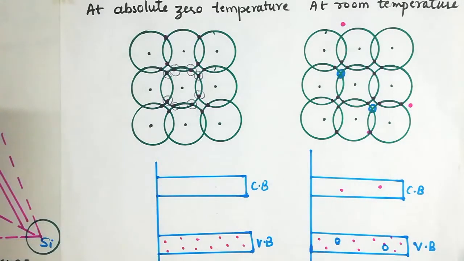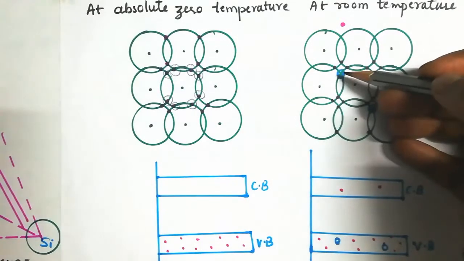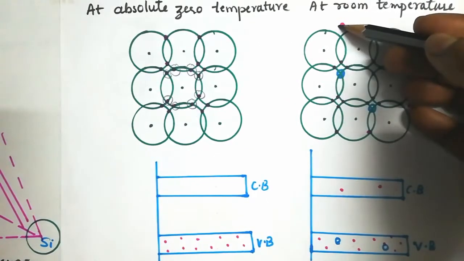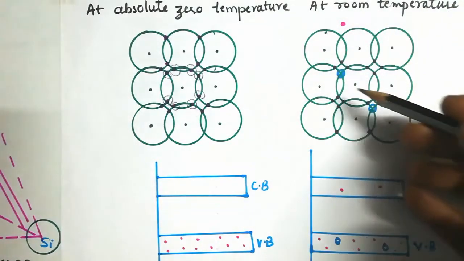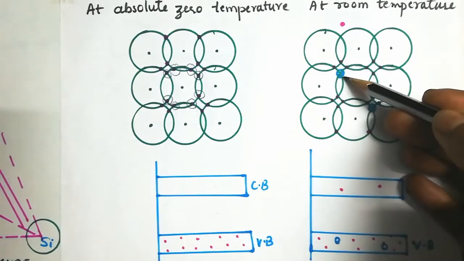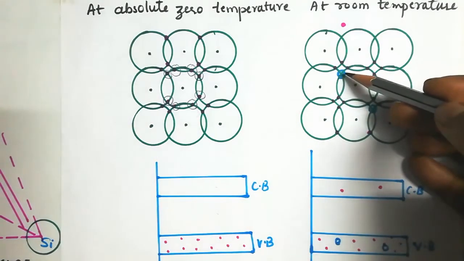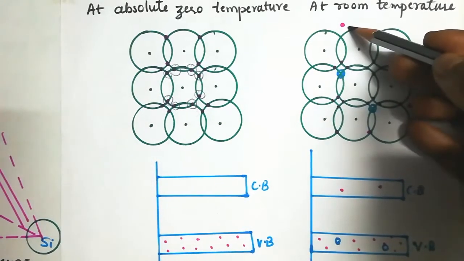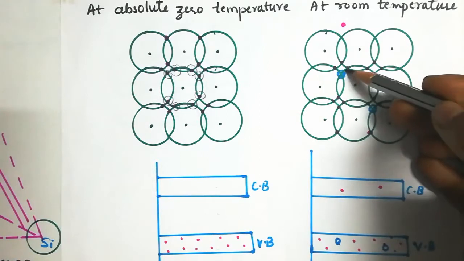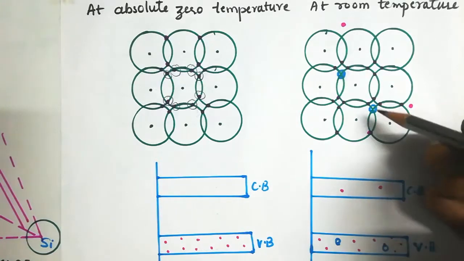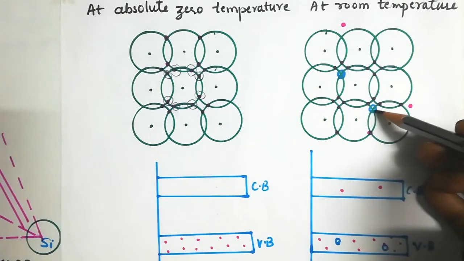A few electrons break their bonds with the neighboring atom and move freely within the element, also leaving behind a hole. See here, at room temperature, this electron shifted here, and you can see here it is a hole. And one more electron shifted here because of thermal agitation, and here it is a hole.